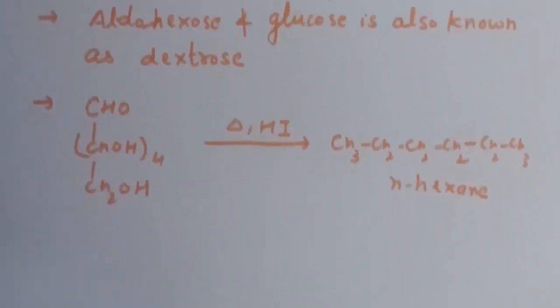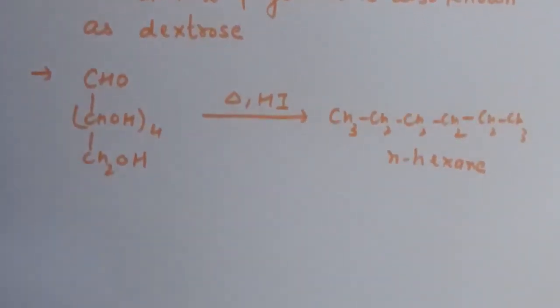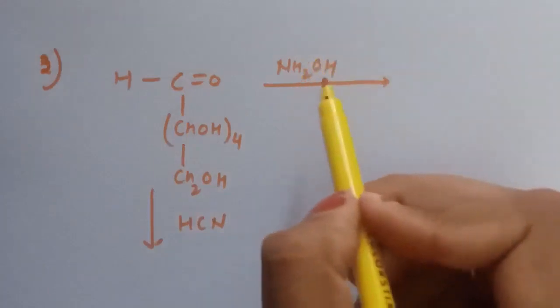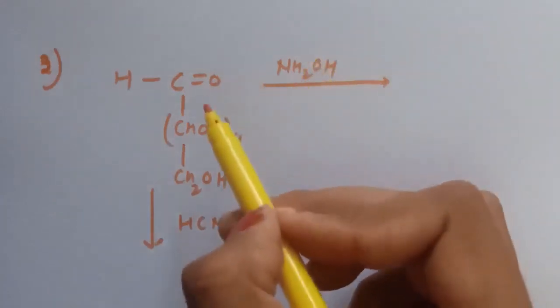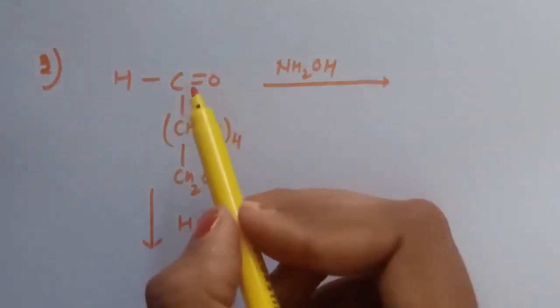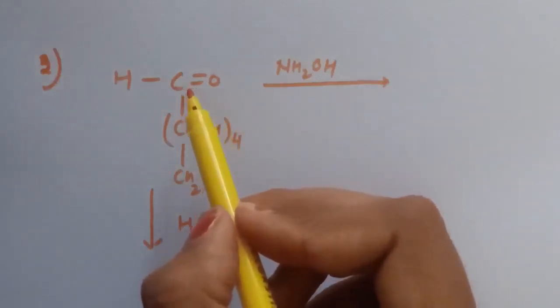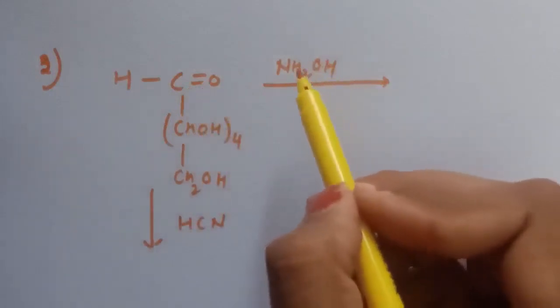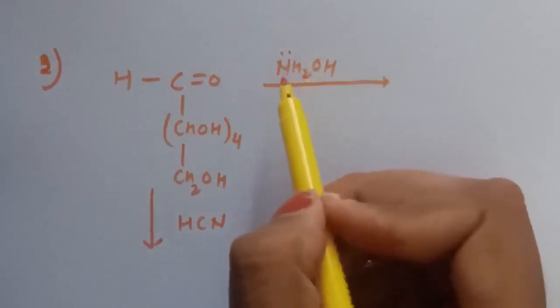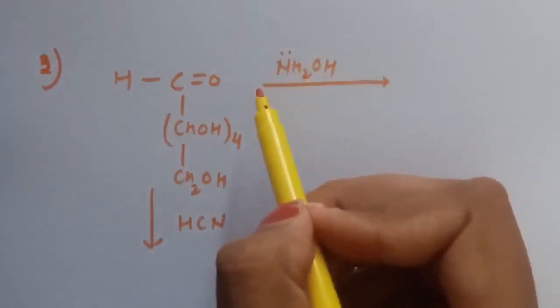Second thing is, glucose reacts with hydroxylamine as well as adds a molecule of hydrogen cyanide to give cyanohydrin. So here is the reaction. This is hydroxylamine, NH2OH. Glucose reacts with hydroxylamine to form an oxime. So this is the reaction of carbonyl group with an ammonia derivative. This hydroxylamine is an ammonia derivative. This reaction we have already discussed in the chapter on carboxylic acids, chapter number 12.